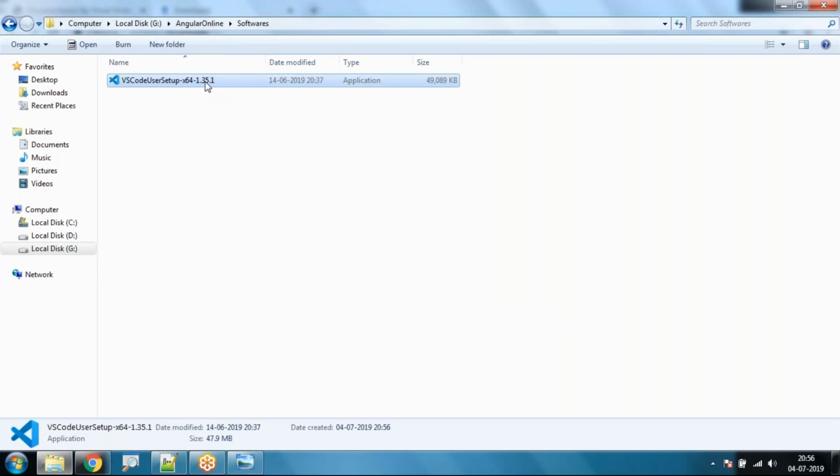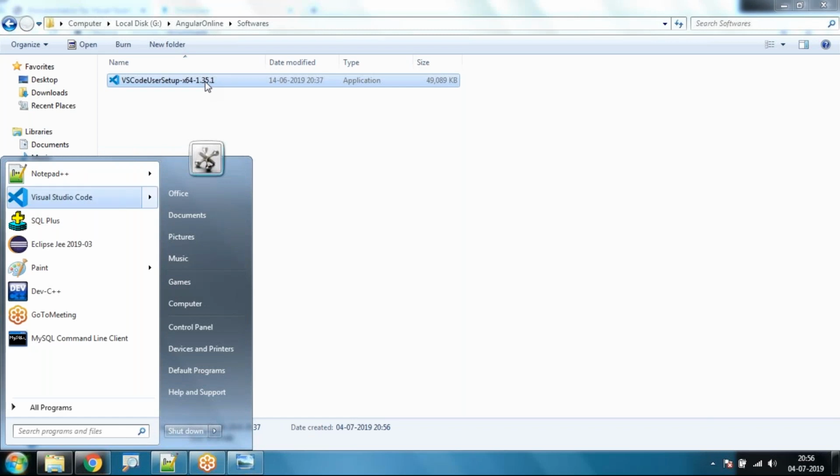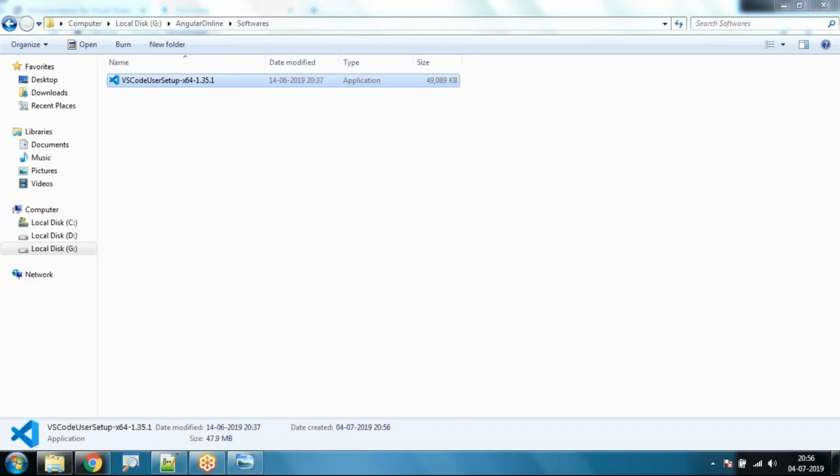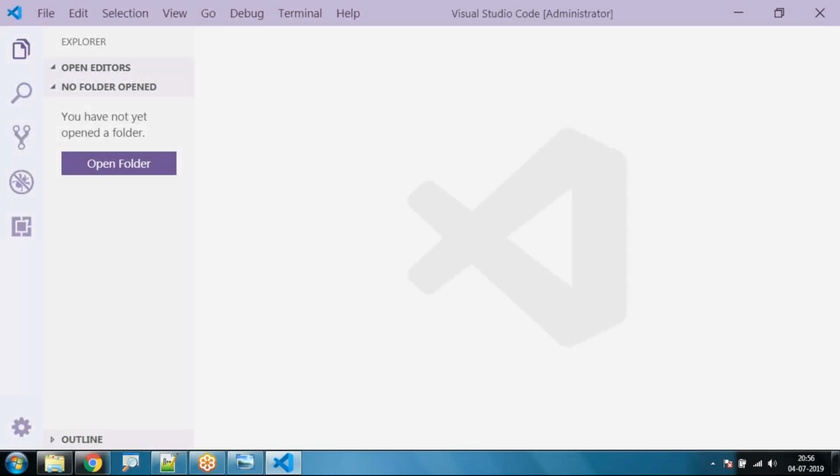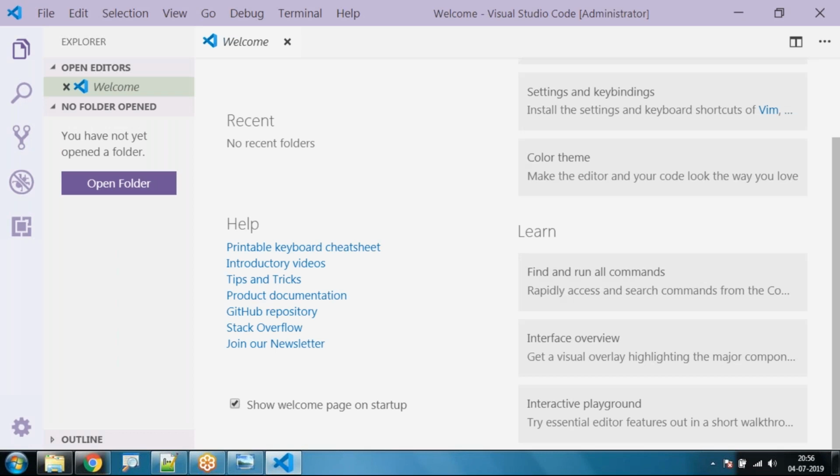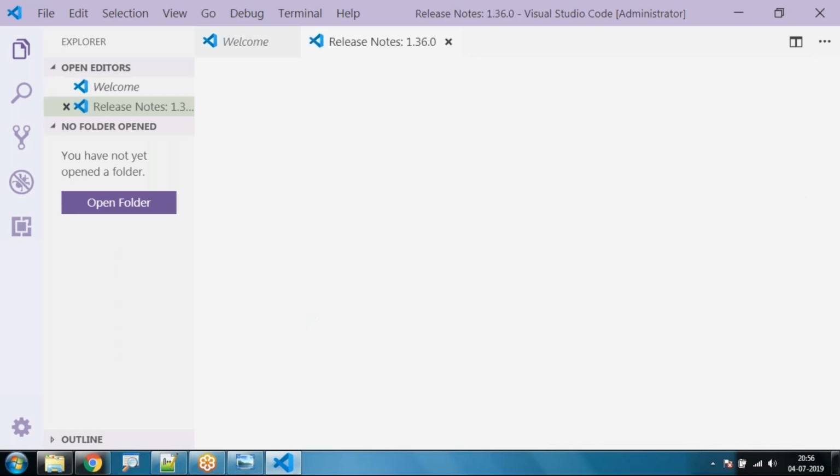In my system, Visual Studio Code is already installed, so I'm not going to reinstall it once again. Installation is very simple. Just double click, start the installation, next, finish. That's it. Since it is already available, I'm going to open Visual Studio Code from the program files. Click on the start button, go to Visual Studio Code and open it. This is Visual Studio Code, which is already running in my system.